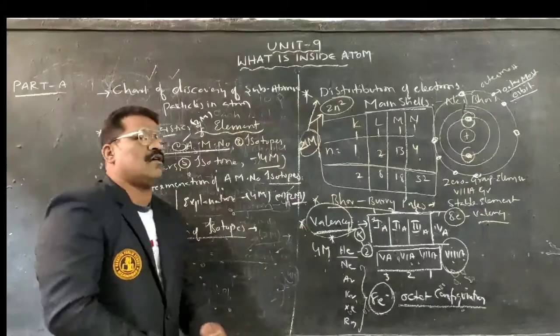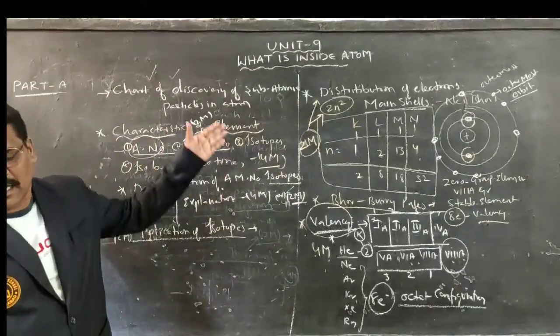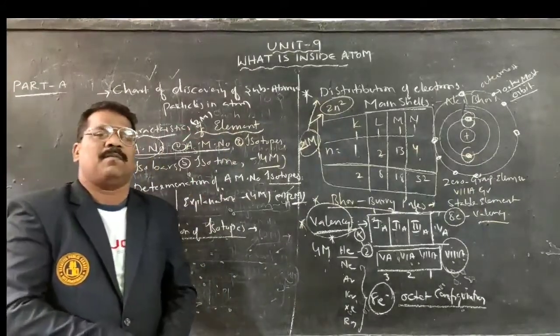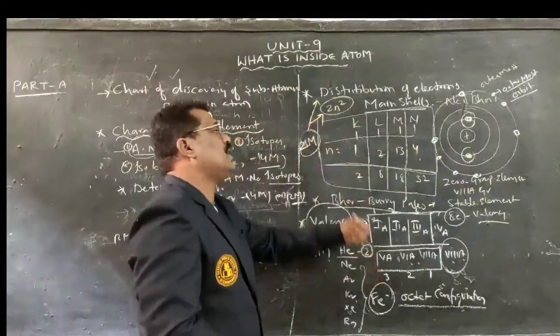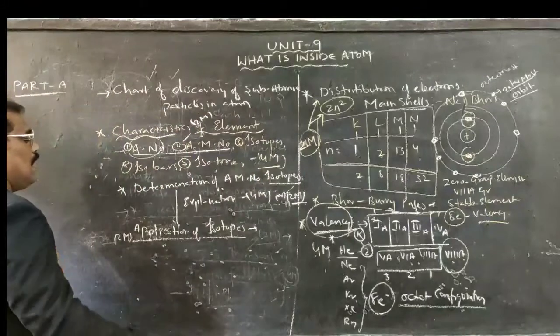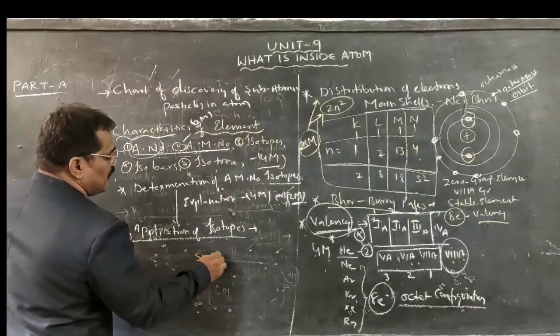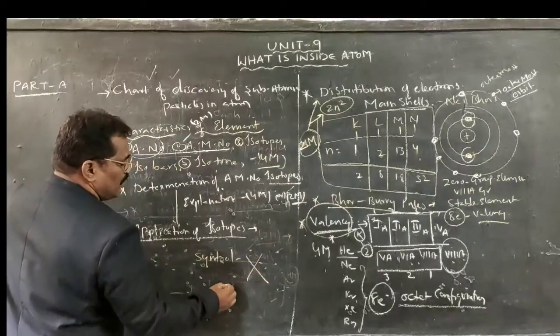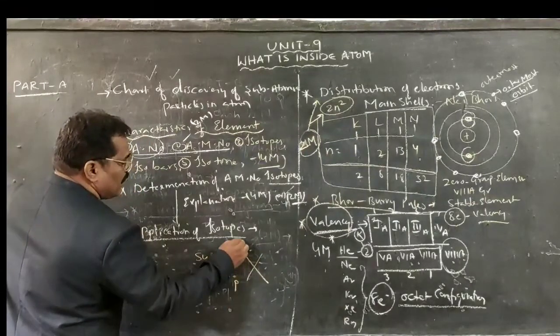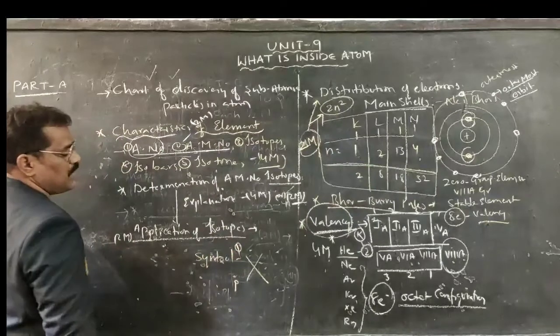These all are the topics which are existing in our chapter. And the next one is symbol determination, writing the symbol. If X is a symbol, and I am taking here P and Q, what do P and Q represent?